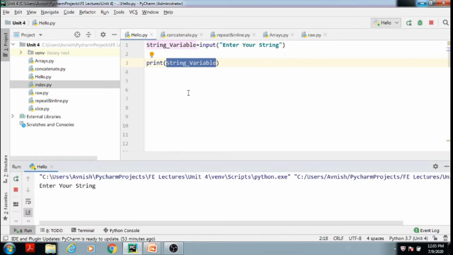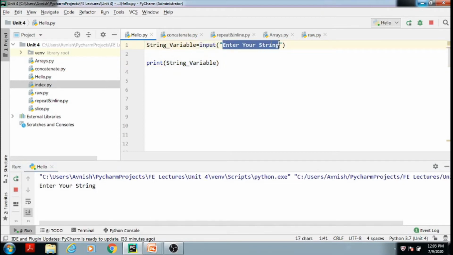Here, due to this input function, this line is executed: enter your string. Then the user will see this line and maybe enter some input. Suppose hello.